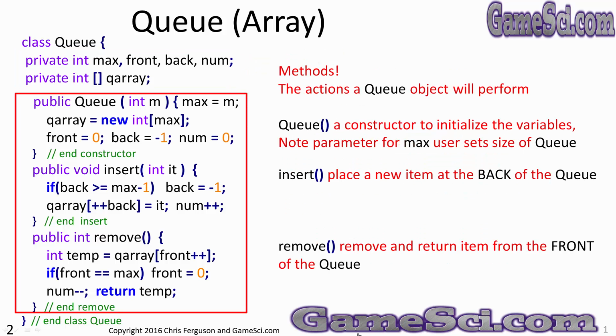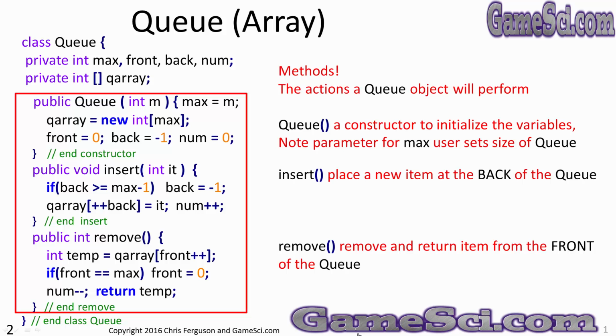Now look at the methods. The methods are the actions a queue object will perform. We have a queue constructor to initialize the variables. Note the parameter for max. The user sets the size of the queue. When they're building or constructing their queue object, they determine how many slots we're going to allocate in the array. This is a much better technique for allocating an array. It lets the user decide what the proper size is.